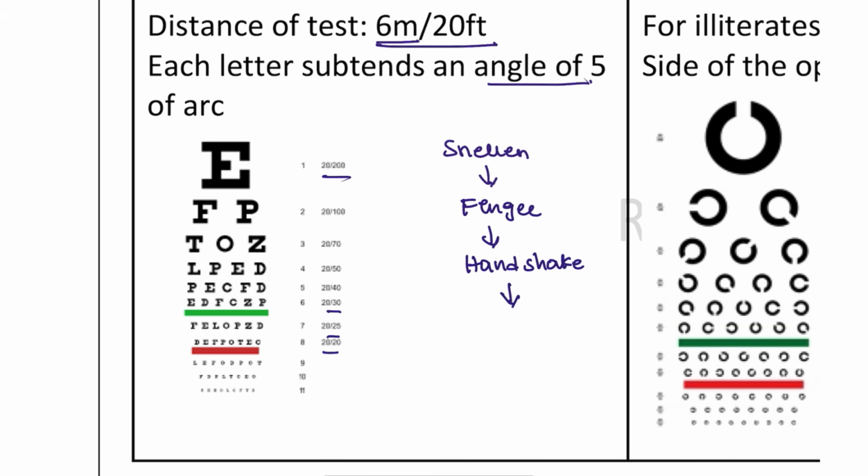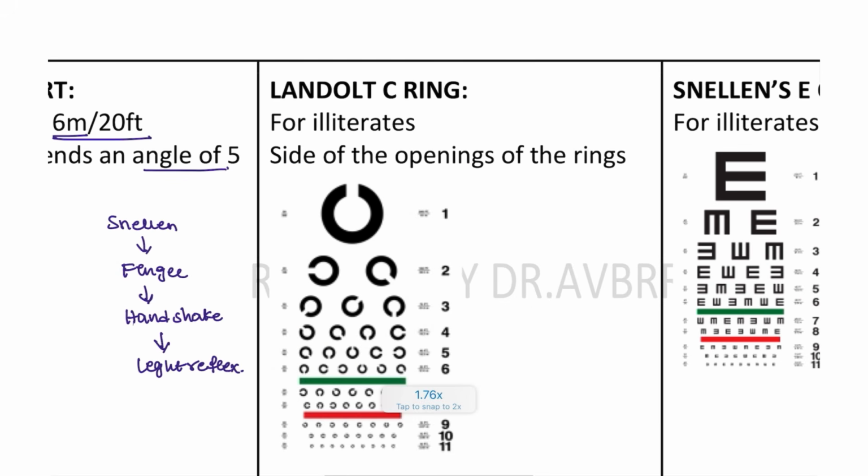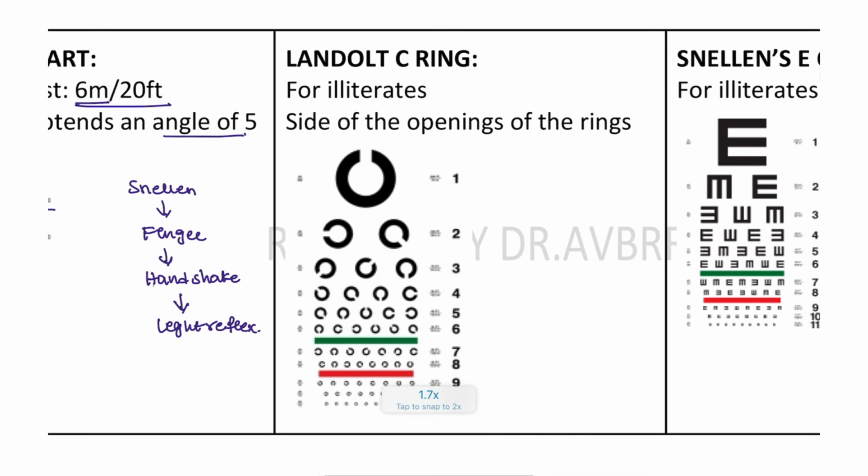If that is also not happening, then we can go for the light reflex. Until the light reflex, we are going to ask the patient whether the vision is visible or not. Next, Landolt rings. This is used for illiterate patients, and they are going to tell about the openings